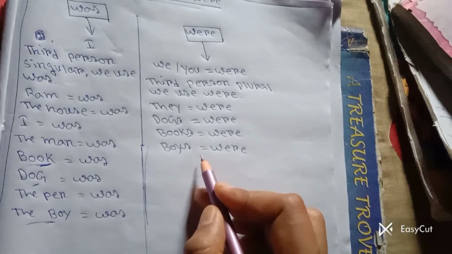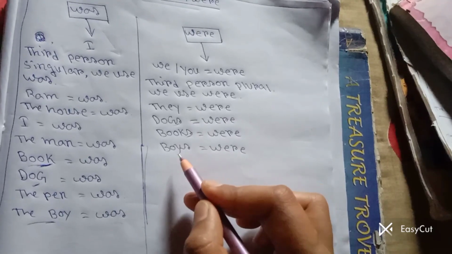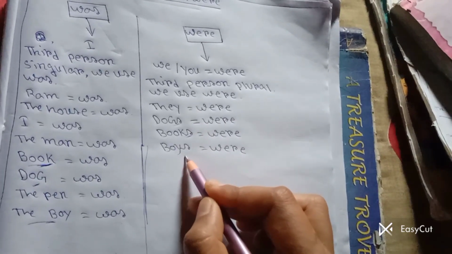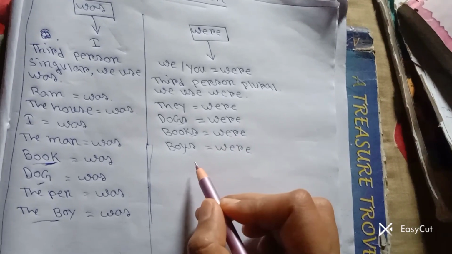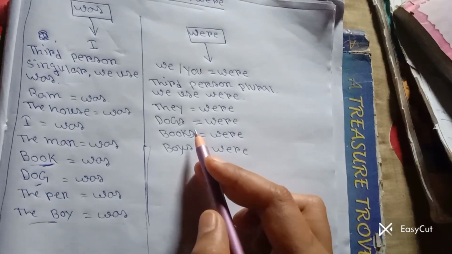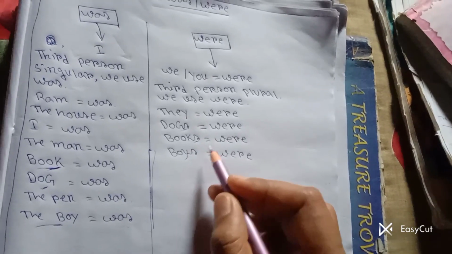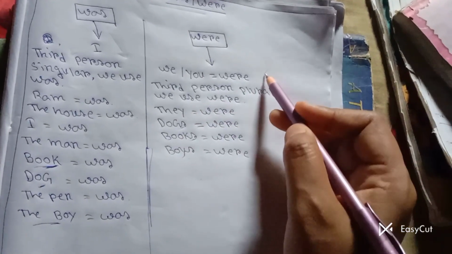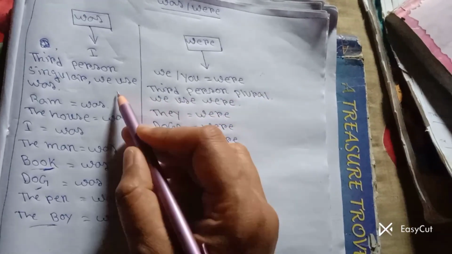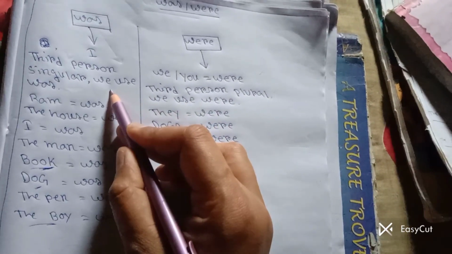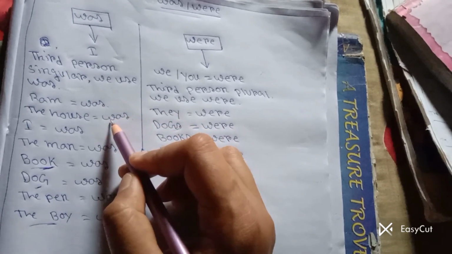And boys, because boys is third person plural, that's why we use were. We use were only with the third person plural. And here was is for the third person singular and I was.